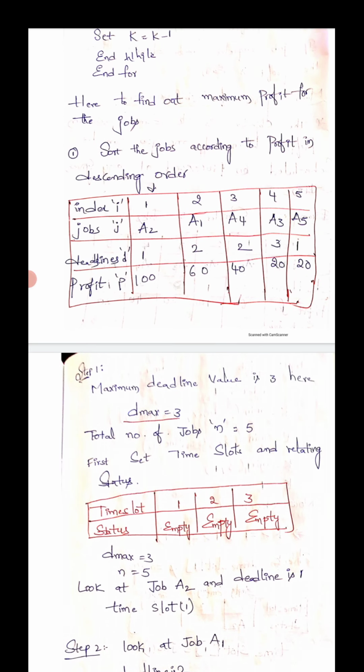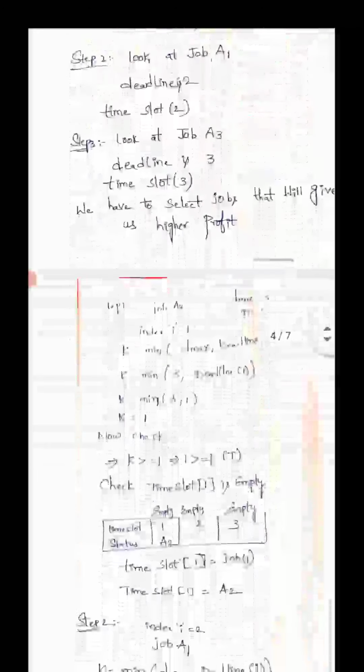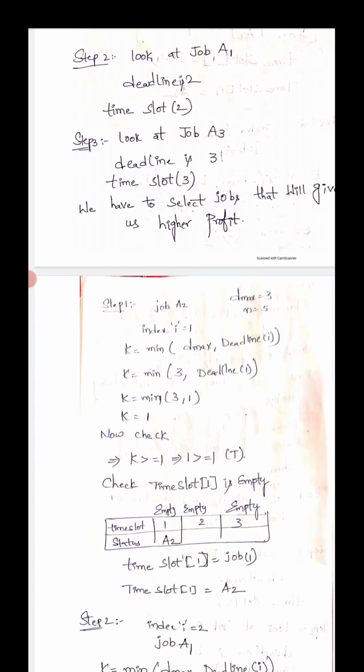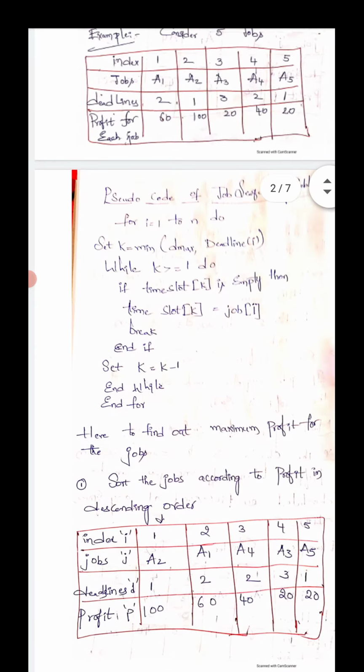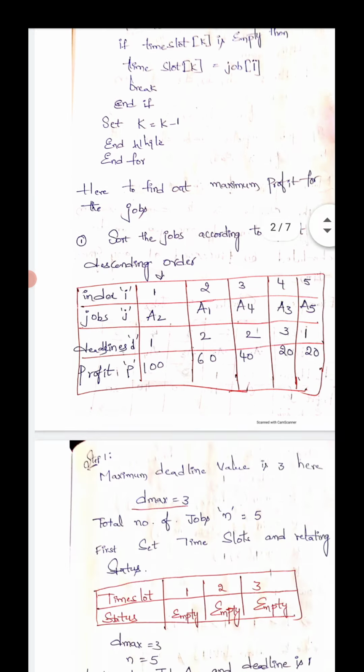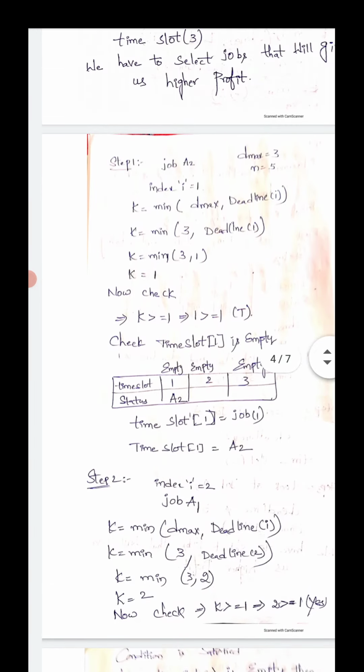The index is I equal to 1, job is A2, deadline is 1, profit P is equal to 100. Listen carefully. The first one, job A2, index I equal to 1. Now you move to the algorithm. Set K equal to the minimum of D max, the maximum deadline, comma, deadline of I. D max is 3, and I is assigned to be 1.